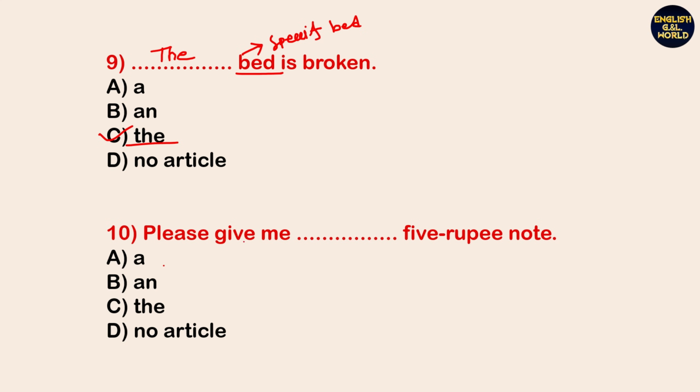Next, please give me dash 5 rupee note. So look, 5 rupee note, okay? So here 5 rupee note is a singular note, okay? It's an aggregate, or you can say singular. So it's like a group. Whenever we ask for one thing that is countable, article A is the right answer. Okay, so please give me a 5 rupee note.